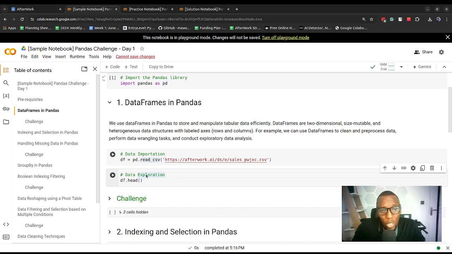In our case here, we just want to read data that we can access from this link. We will use the read_csv function from Pandas, store that dataset inside the df variable, and preview it. So let's run this and run this again.